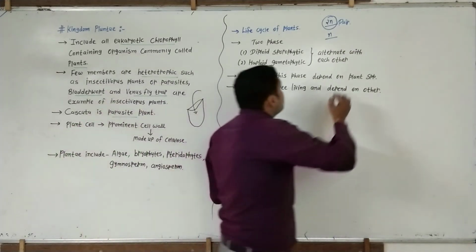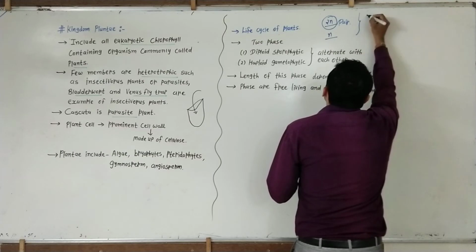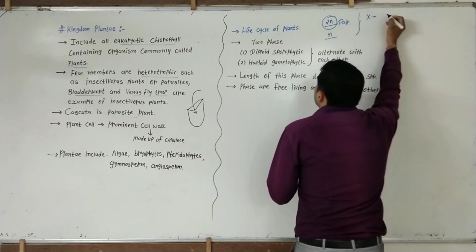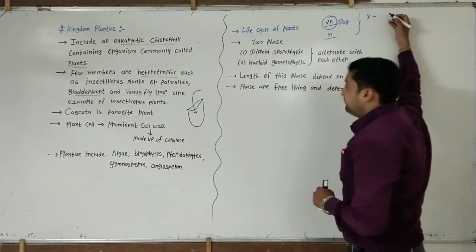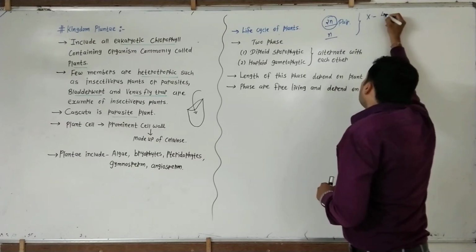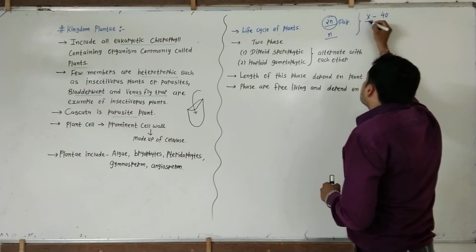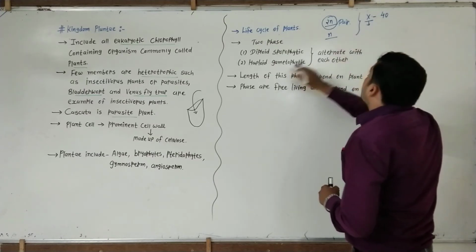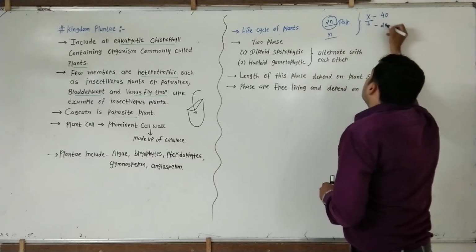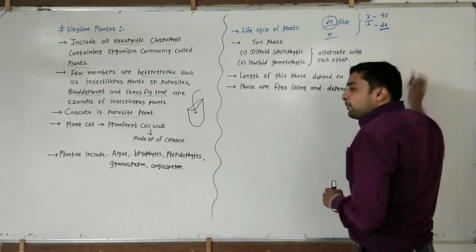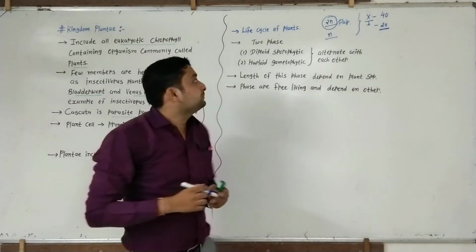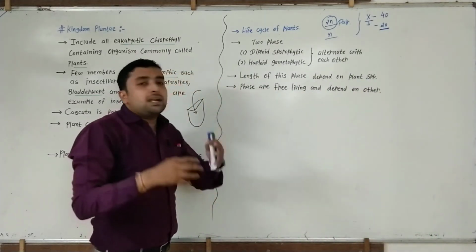Here we take the example of plant X. Its diploid sporophytic cell has 40 chromosomes, whereas the same plant's gametophytic phase has 20, meaning half the number of chromosomes. Then they alternate with each other.